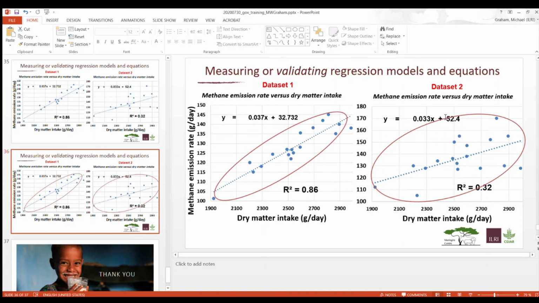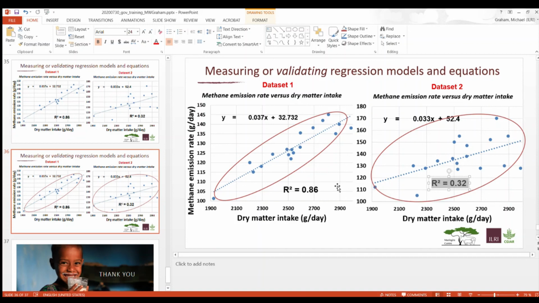So you can see that the first data set, where the points are closer together, has a much higher R-squared and a much better model fit compared to the one on the right. On the right, the points are more scattered out, and the fit is not as good as on the left. For that reason, it has a much lower R-squared value. The R-squared for this model, methane versus dry matter intake, is only 0.32, which is quite low, so that's not a very strong relationship, and we probably wouldn't want to use that particular model in real life.